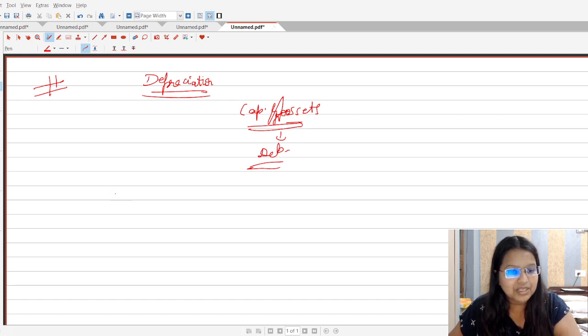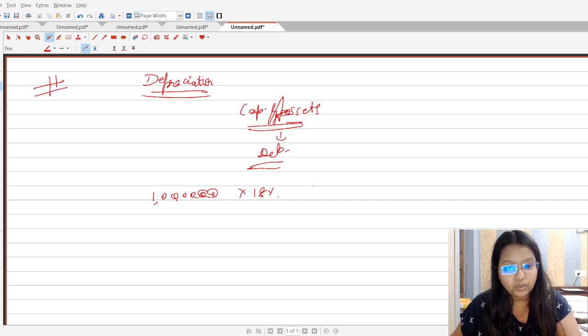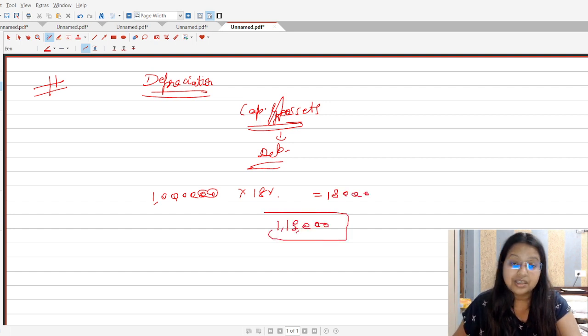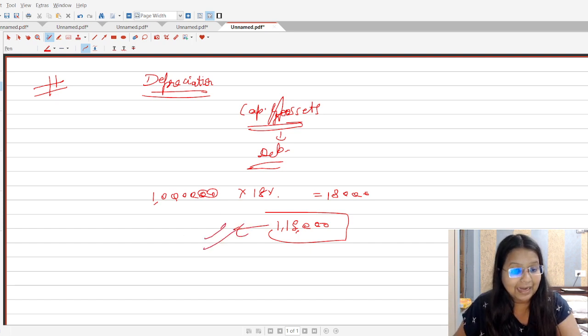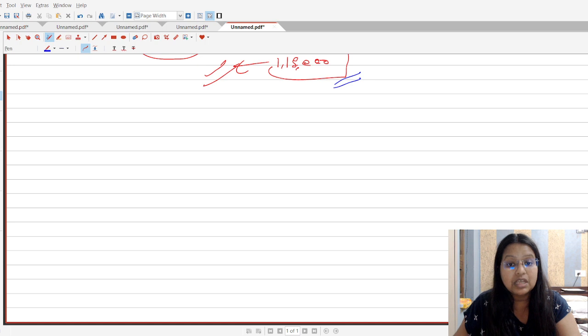For example, students, the recipient has purchased a machinery worth rupees 1 lakh and has paid GST of 18% on that machinery. So the person has totally paid rupees 1 lakh plus 1 lakh into 18%, that is 18,000. So the person has completely paid the amount of rupees 1 lakh 18,000. Now the question is on which part depreciation will be claimed: on rupees 1 lakh 18,000 or rupees 1 lakh. It means the person is required to put the depreciation amount on the GST part also.